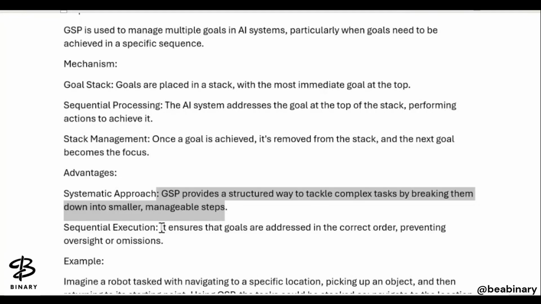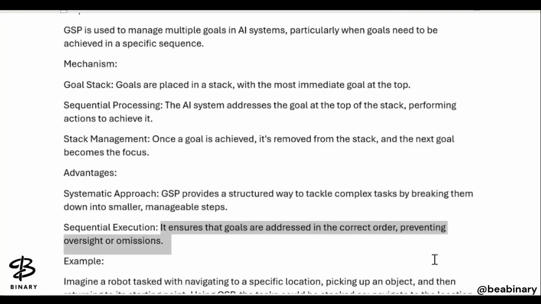So definitely sequential execution is there. It ensures that the goals are addressed in the correct order. When we divide a complex task into a number of subtasks, it ensures that the goals are addressed in the correct order, preventing oversight or omissions.